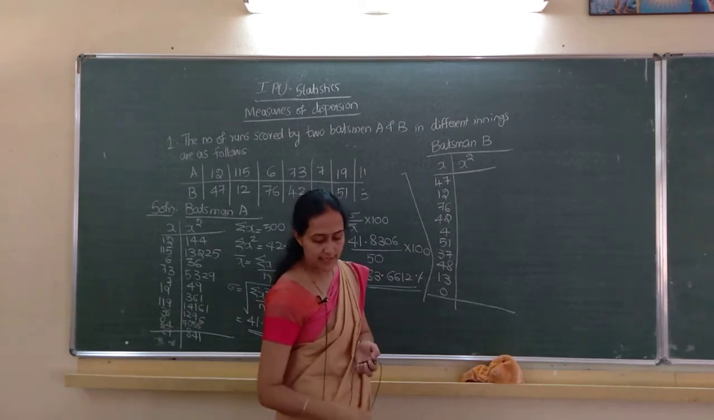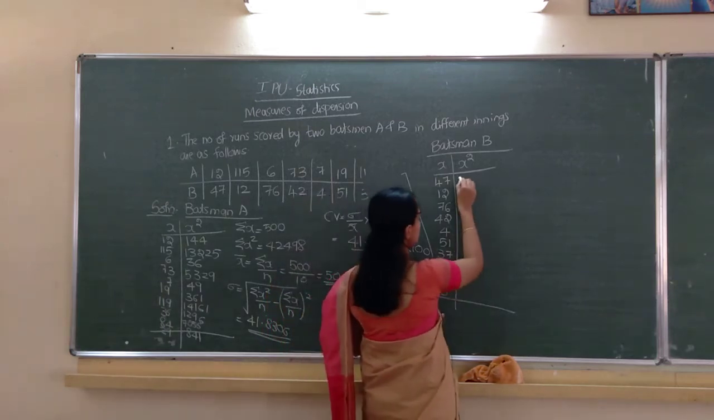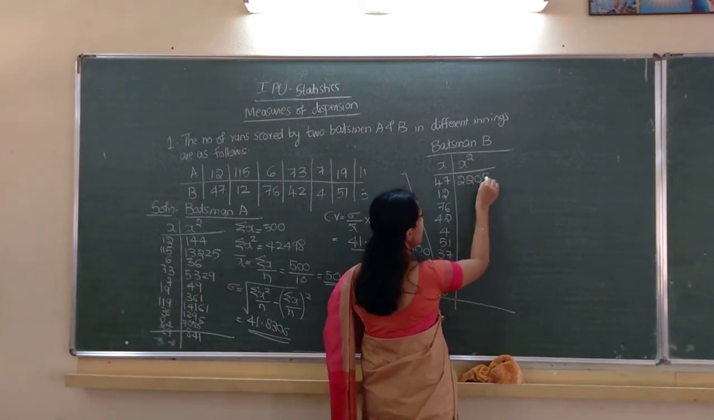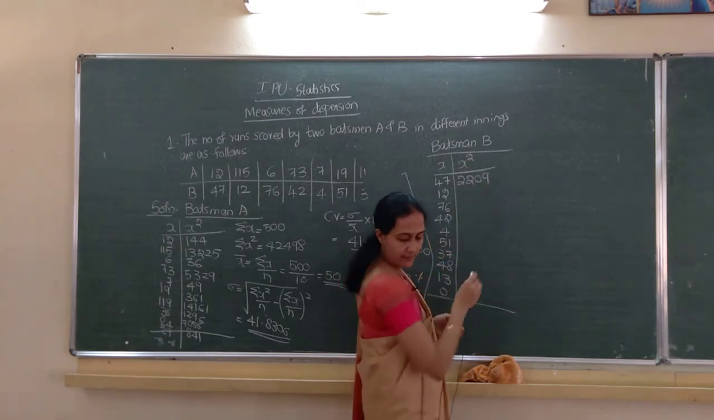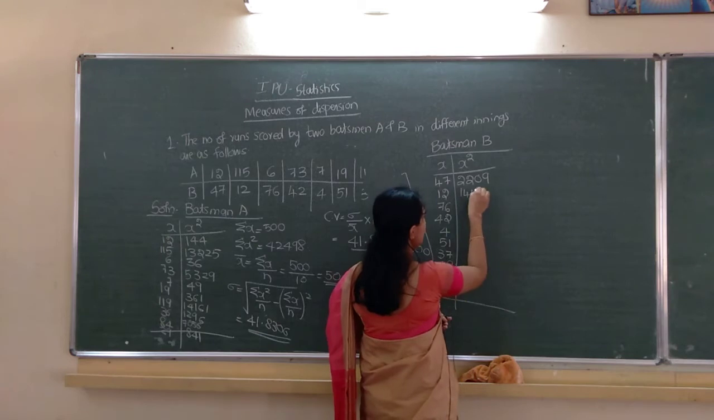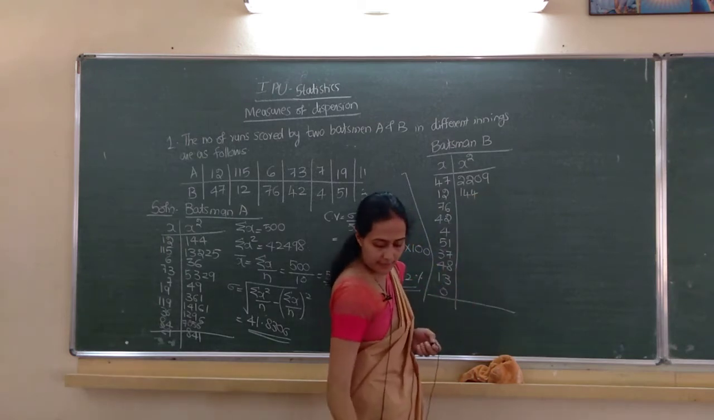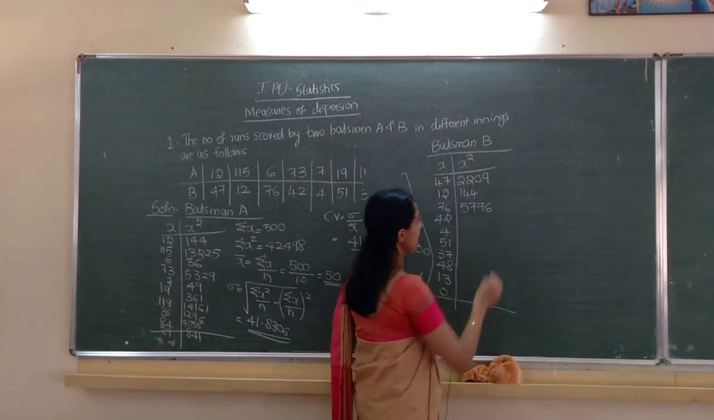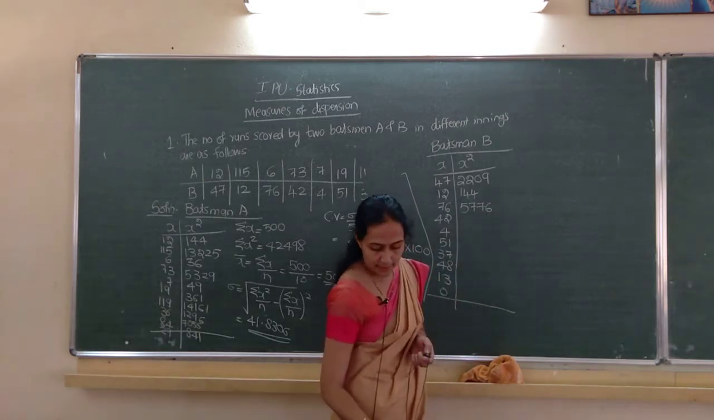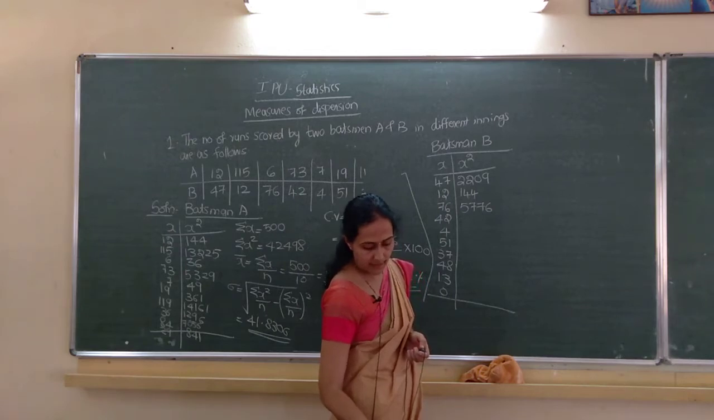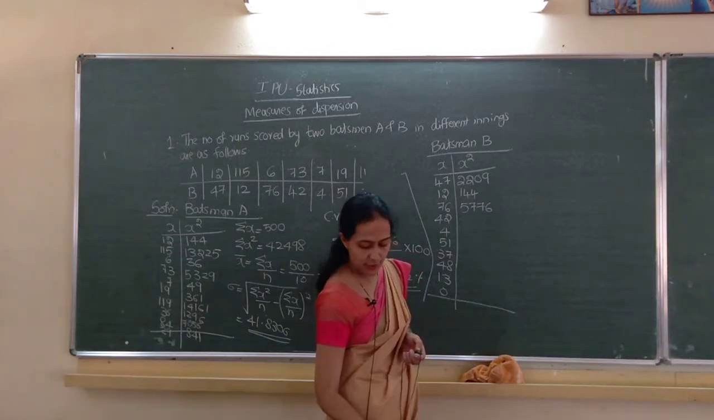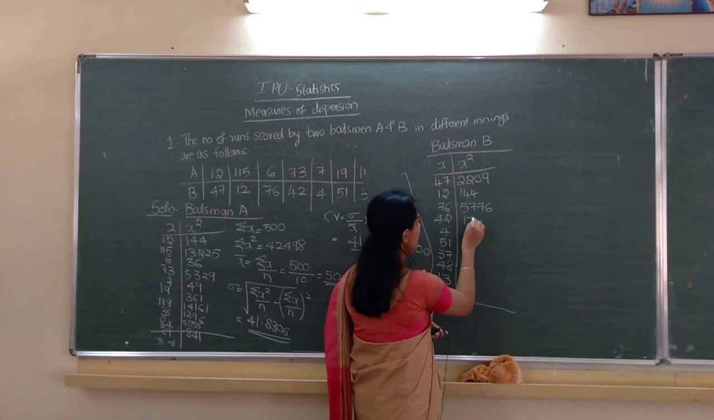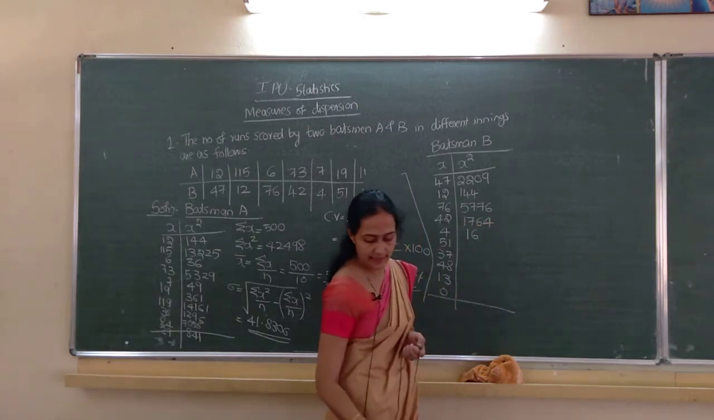47 square is 2209. 12 square is 144. 76 square is 5776. 42 square is 1764, 4 4s are 16, correct na?